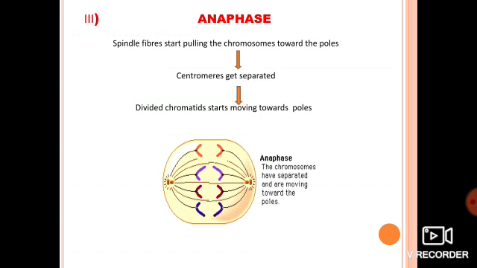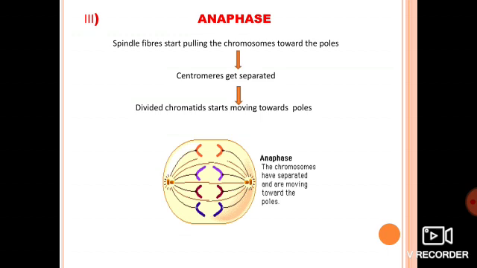So now they have separated out. Okay, right? See, it is separated out. Clear? Now spindle fibers, why is it exactly separating out? Because the spindle fibers formed in the metaphase start pulling the chromosomes towards the poles. Got it? And because of that, the chromosomes are moving towards the poles. Just now I have told you, spindle fibers help in the movement of chromosomes. So that is what it is doing.